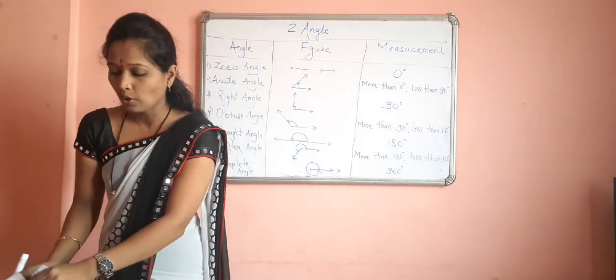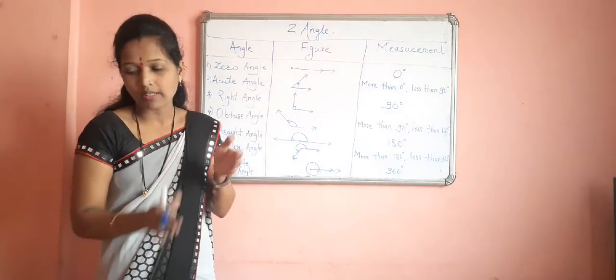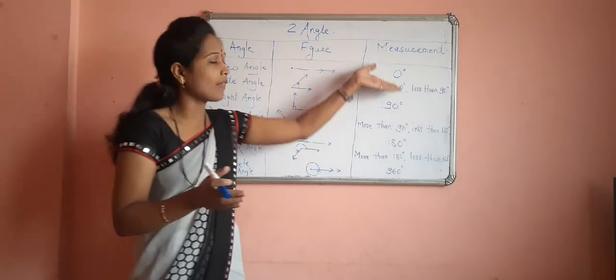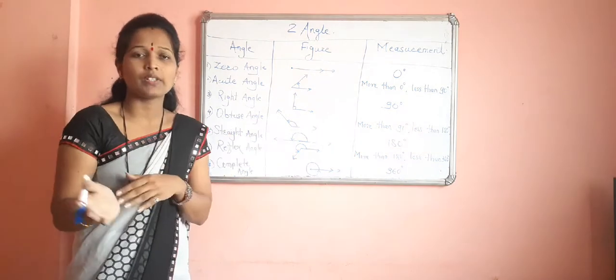Now you have to solve your problem or practice set 2. In that practice set you have given match the following. It means pairs of angle measurements are given and they are asking the types of angles. It means it is easy for you.